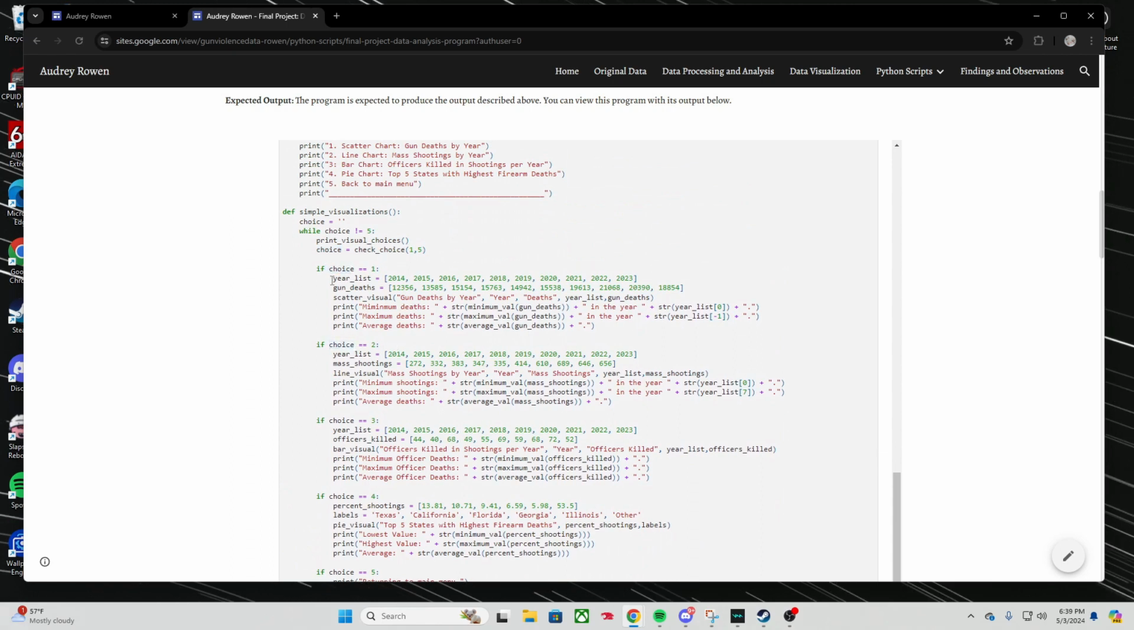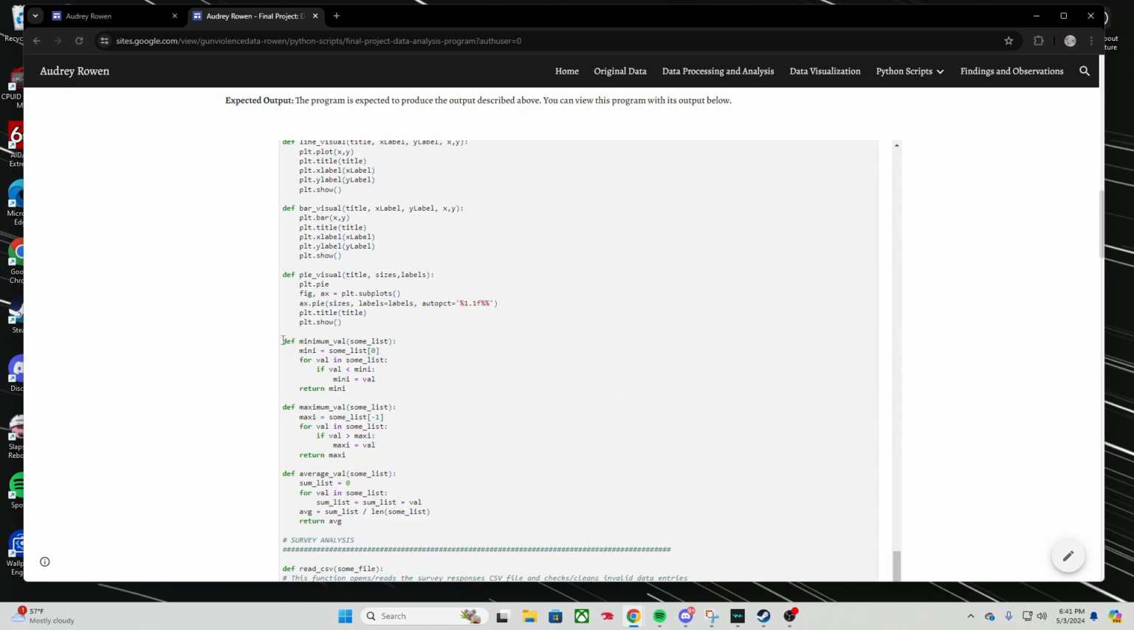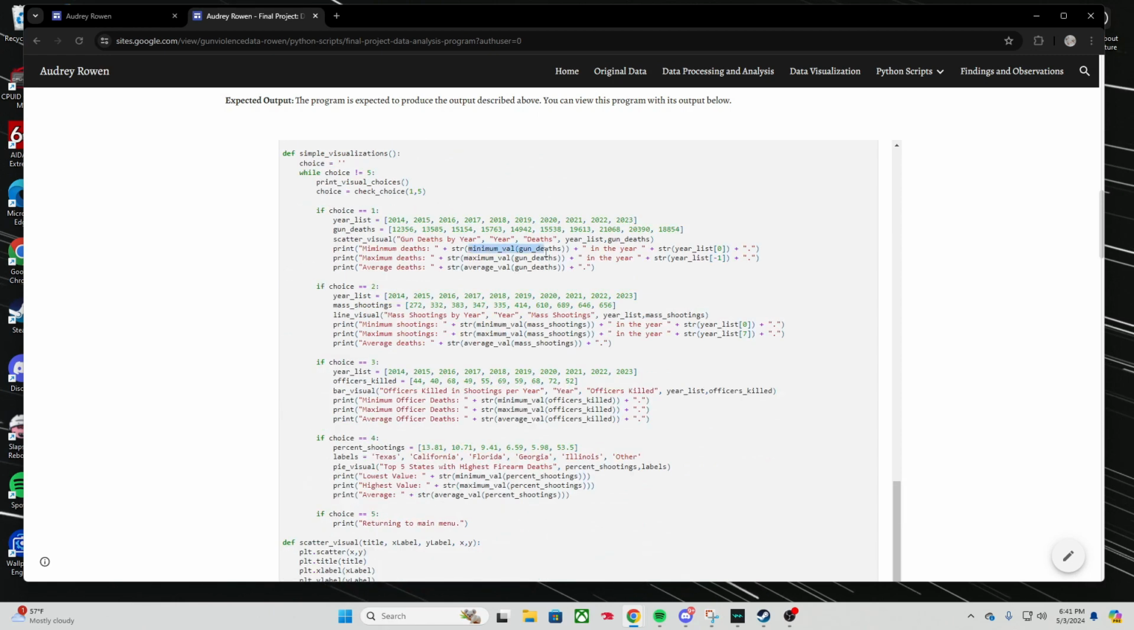This function uses lists. A list in Python is basically just a collection of values. And what we do is we define it to a variable. And we can call upon those variables to use it for operations or calculations in Python. For example, we have the gun deaths list here. We have a function that retrieves the minimum value of a list here. So we're going to call that function and give it the gun deaths list. And then we're going to convert it to a string.